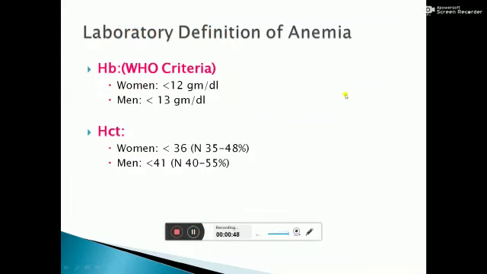So what is the WHO criteria of anemia? Hemoglobin should be less than 12 gram per deciliter in the woman and less than 13 gram per deciliter in the man. And hematocrit in the woman should be less than 36 and in the man should be less than 41 in anemia.